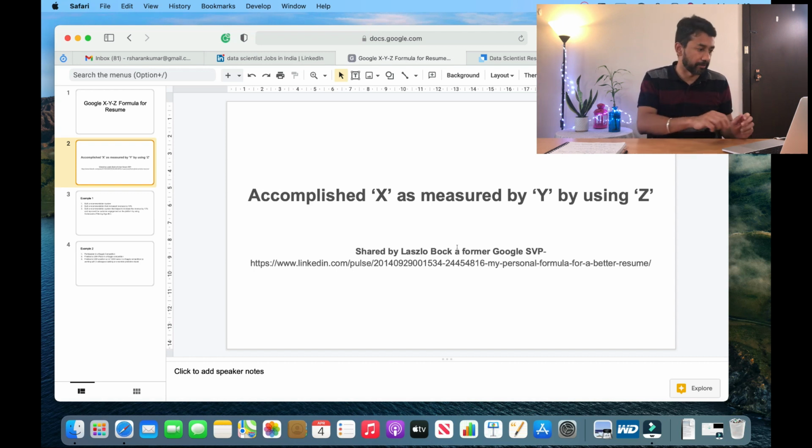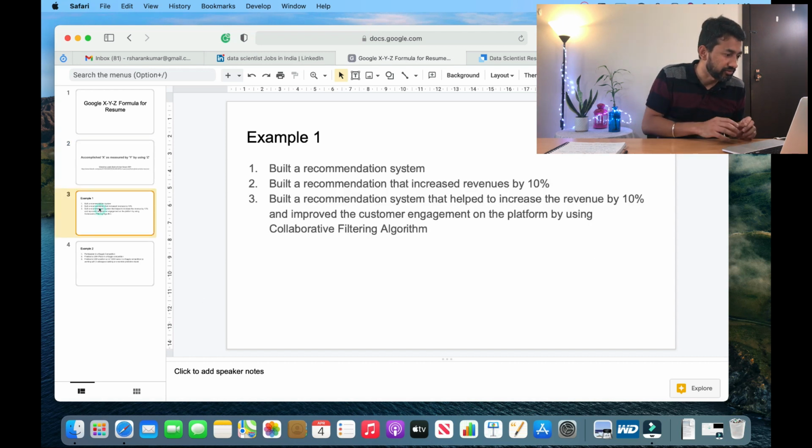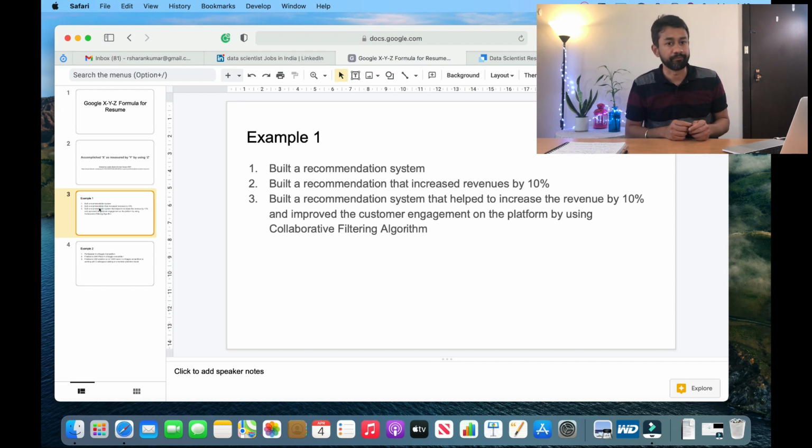So what is this formula? Let's pick up an example. As you see on my screen here, the first one is you can share something like: I built a recommendation system. This statement, built a recommendation system, is not powerful. It doesn't explain how useful it was for the client or how you built it, like what algorithms you used. It simply says that you built a recommendation system, which is not impactful.